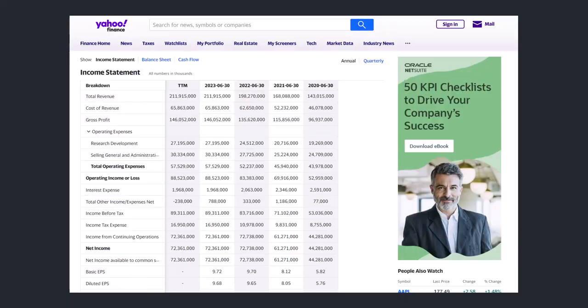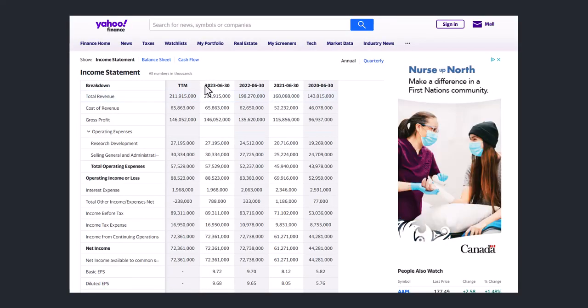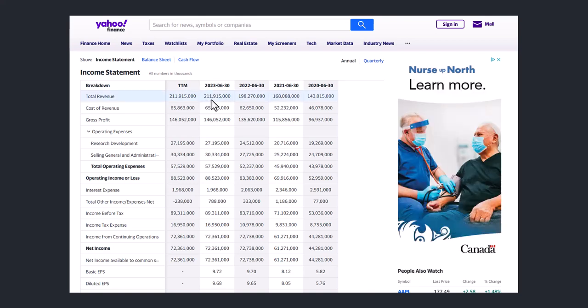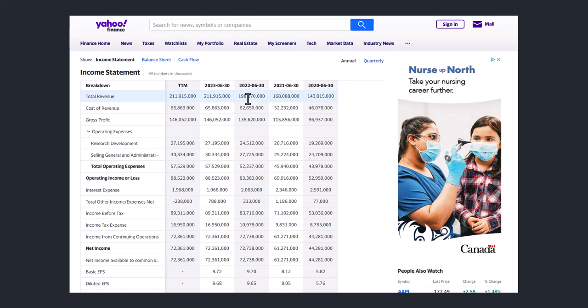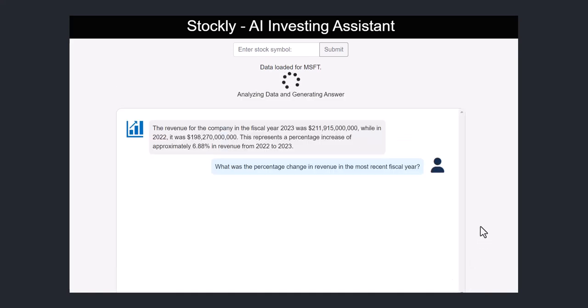And we can check that here with Microsoft's actual financial data. The most recent year was fiscal 2023, and that was correct. 211 billion in that year compared to 198 billion in the year before. Now let's try a question that's a little more complicated. We'll instruct it to evaluate and discuss the trend in operating profit margins over the most recent 3 fiscal years.